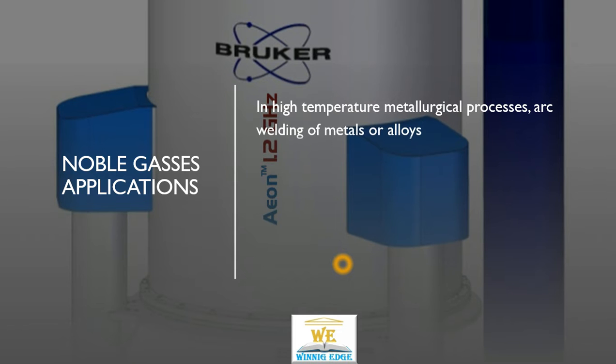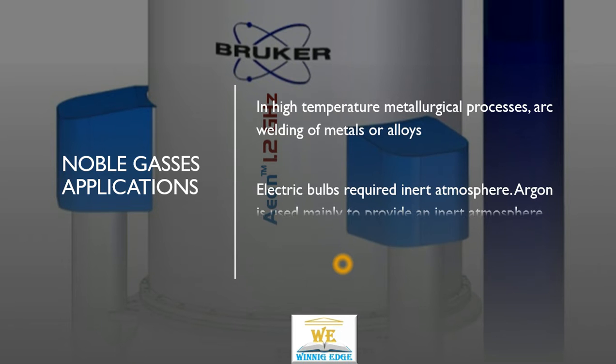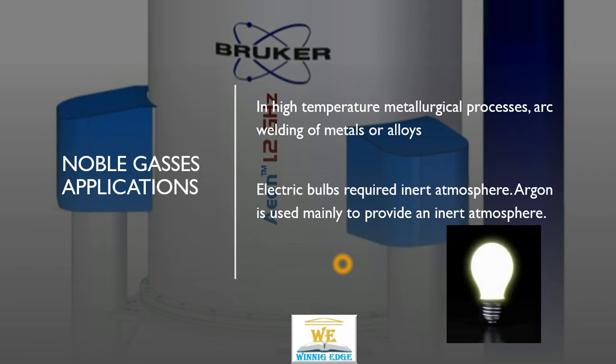Also, it is used in high temperature metallurgical processes like arc welding of metals and alloys, because these gases are inert. In electrical bulbs, argon is used to provide an inert atmosphere. In earlier incandescent bulbs, argon was used because otherwise the carbon filament would be oxidized immediately.